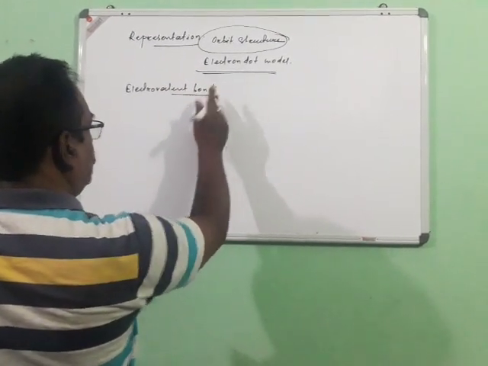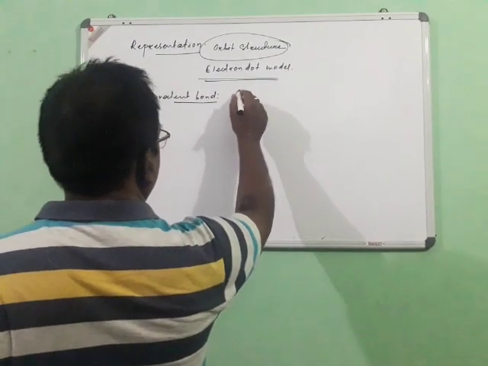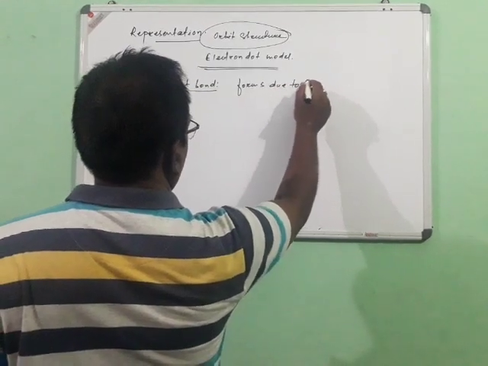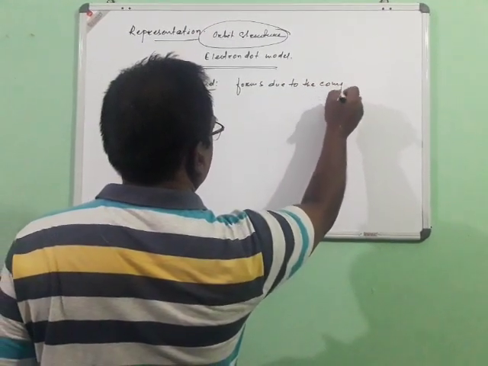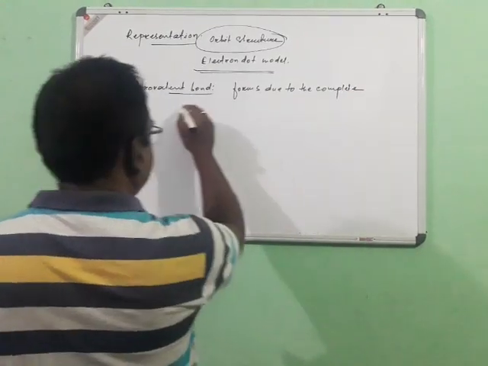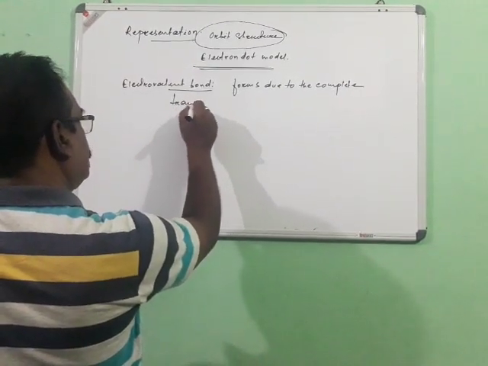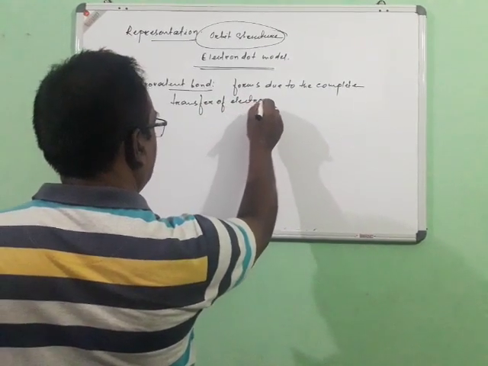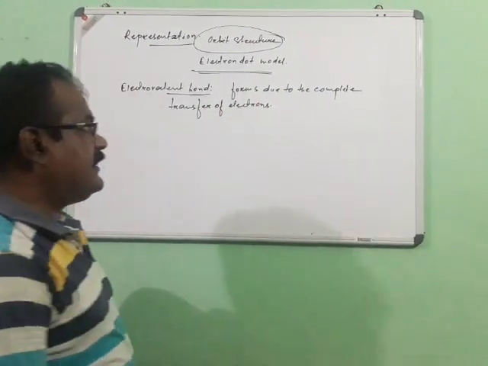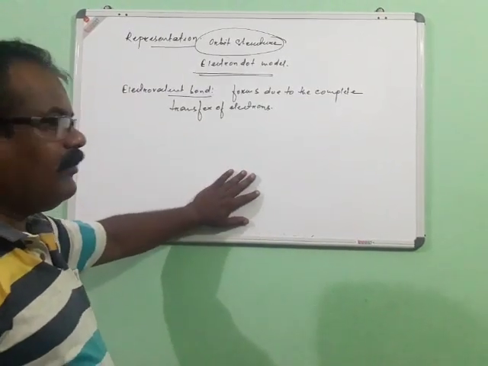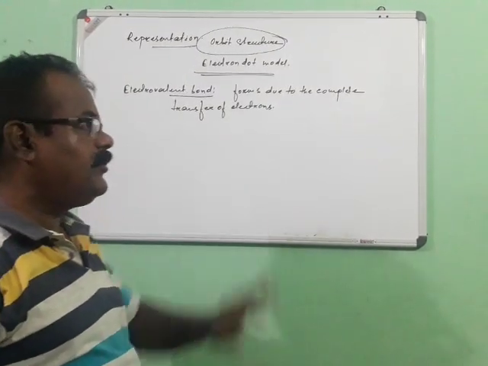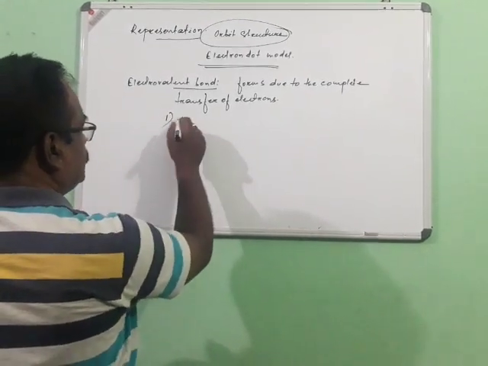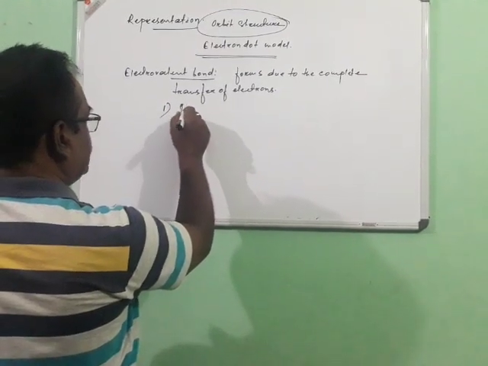this is a sort of bond which will be formed by the complete transfer of electrons. Now, the electrons cannot be transferred completely unless there are some favorable conditions. What are the favorable conditions? Number one, the favorable condition is your ionization energy.